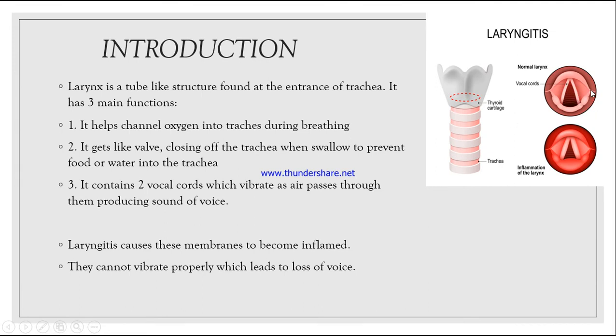They vibrate as the air passes through them into the trachea, and therefore it produces the sound of the voice. That is why you're able to hear the voice. So these are the three important functions of the larynx.